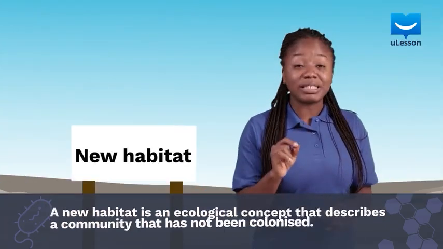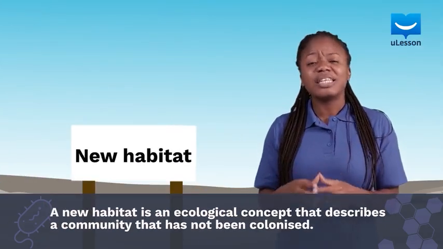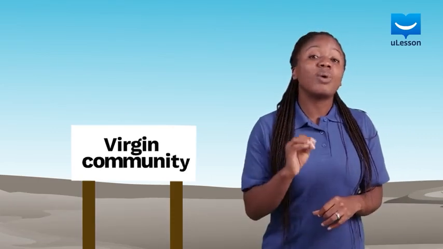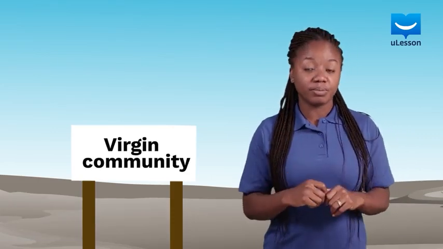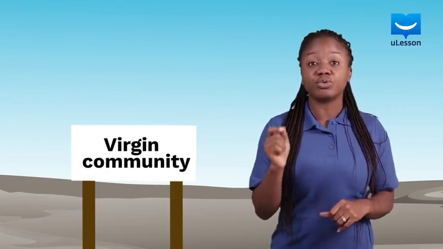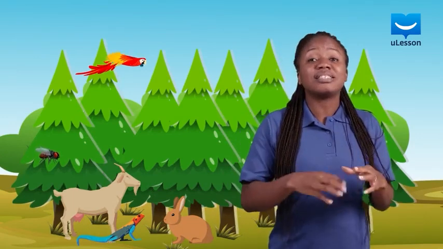A new habitat is an ecological concept that describes a community that has not been colonized. It is otherwise called a virgin community. This community is usually inhabited by primary producers. Like the word succeed, succession is the change from one regime to another regime of colonizers until the habitat gets to a point that it can no longer be colonized.